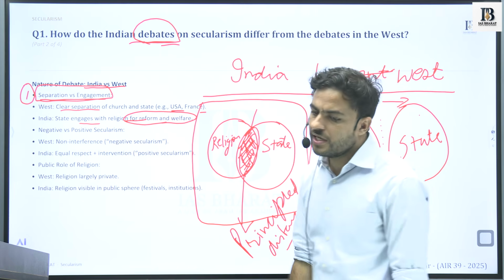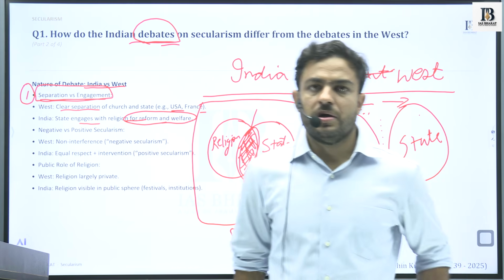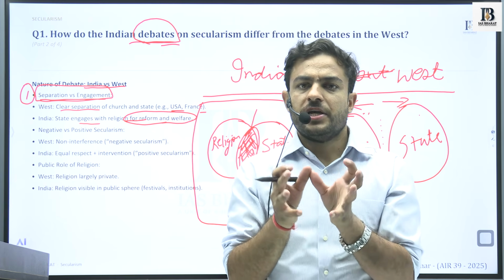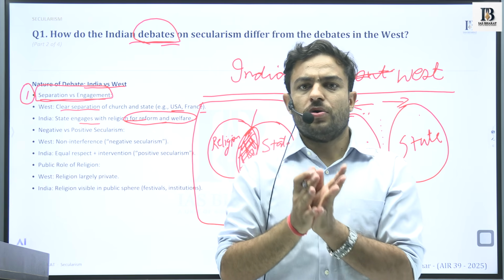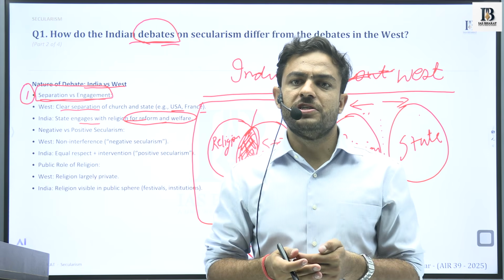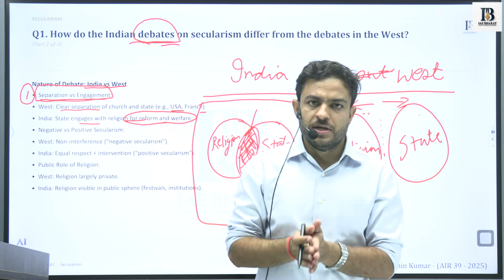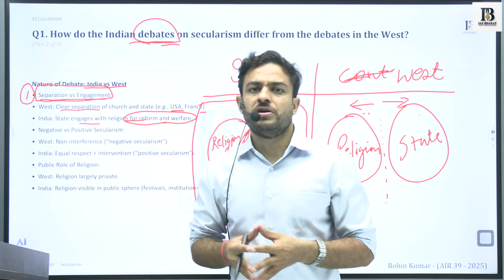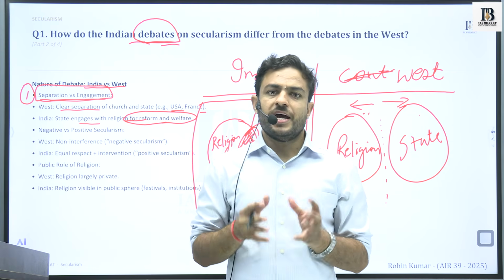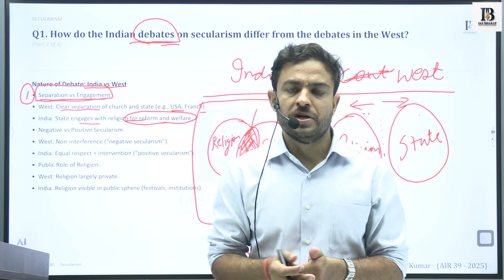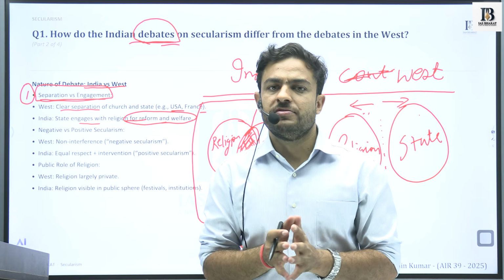This is a key aspect of the Indian model of secularism, that the state intervenes. It does not interfere. It intervenes in religious matters to the extent that, since the Indian state acts in the spirit of a welfare state, it exercises control to such an extent that it impacts the lives of the people.